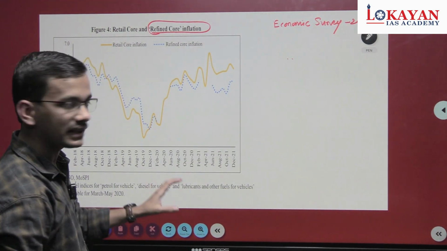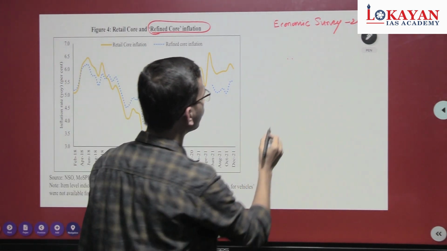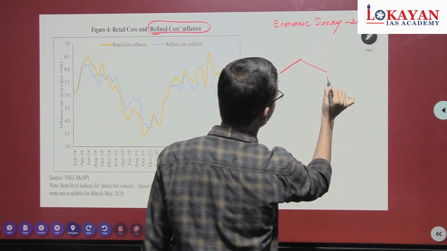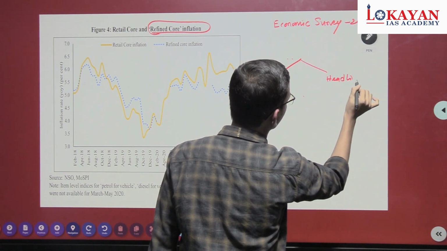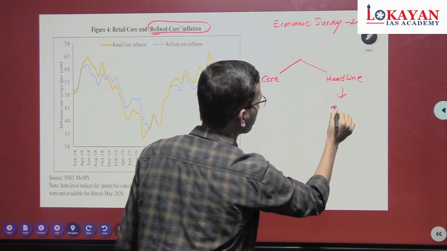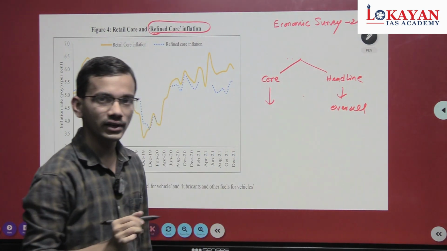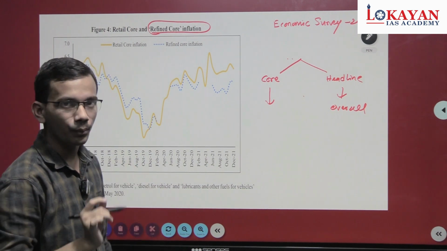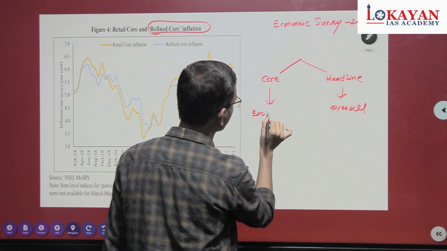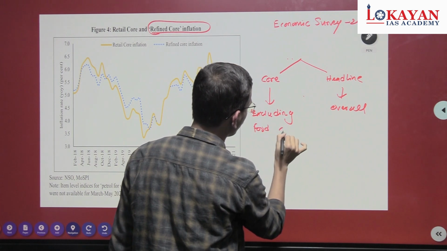(2021-2022). Basically there are two types of inflation: CPI inflation, core and headline. Headline inflation is the overall inflation, that is CPI. But in core inflation, while calculating core inflation, food and fuel components are eliminated, excluding food and fuel.